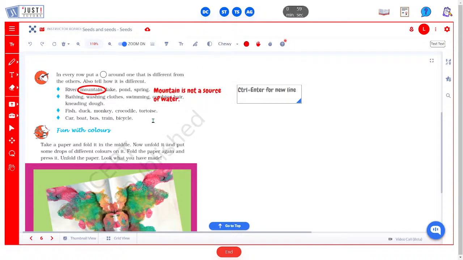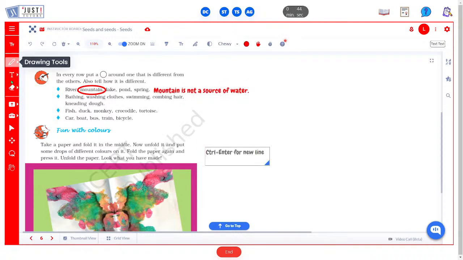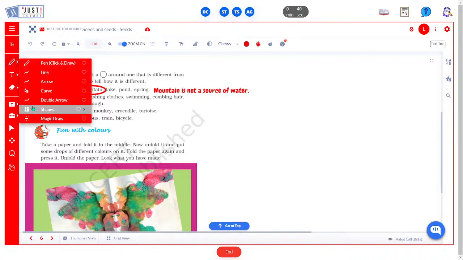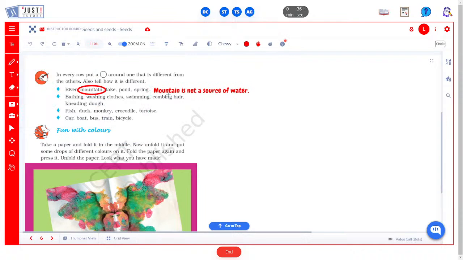Now the next thing, bathing, washing clothes, swimming, combing hair, kneading dough. We can circle combing hair because combing hair doesn't need water.